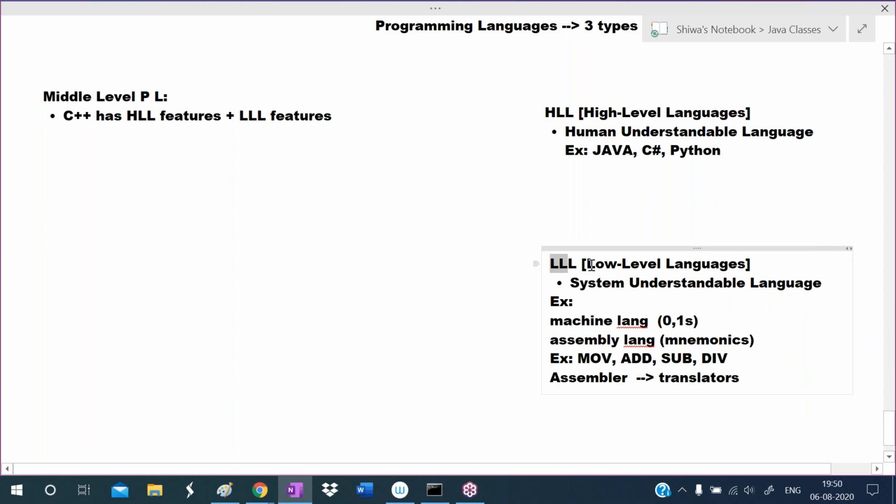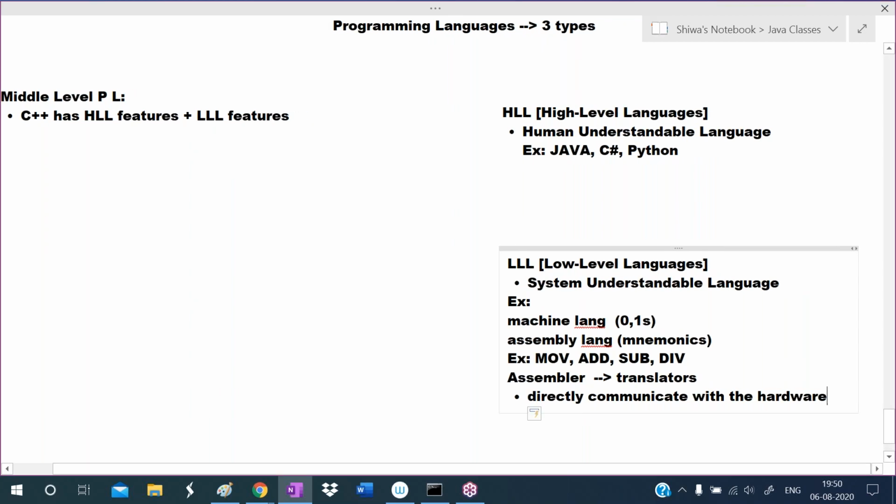What is the advantage with these low level languages? They can directly communicate with the hardware. Hardware means devices, as I told in the previous class. So directly it can communicate with the devices. Less memory consumption will be there, so that works faster. Because low level language means system friendly languages, but writing code in these low level languages is difficult for us.